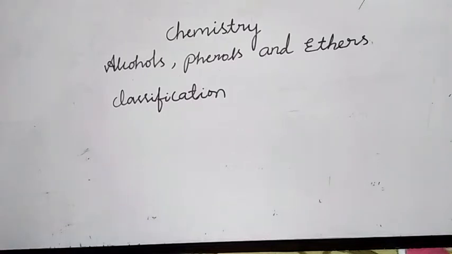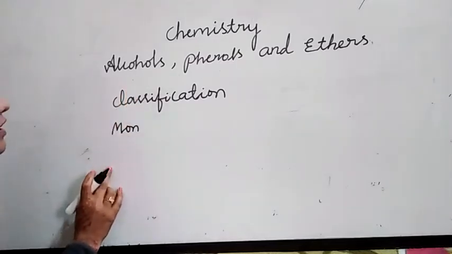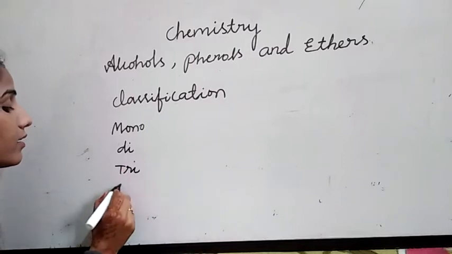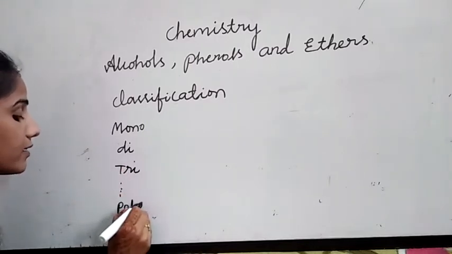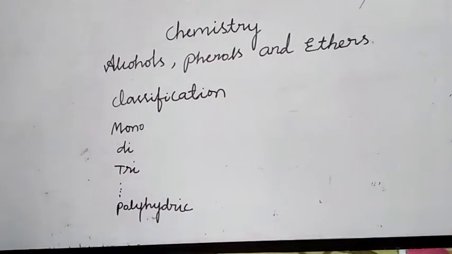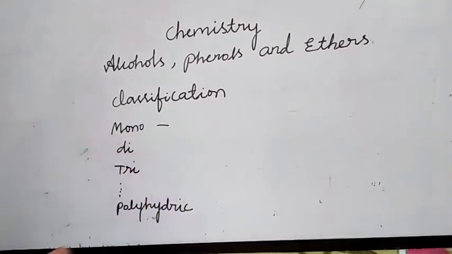Alcohols and phenols may be classified as mono, di, tri or polyhydric compounds, depending on whether they contain one hydroxyl group, two hydroxyl groups, three hydroxyl groups, or more than three.